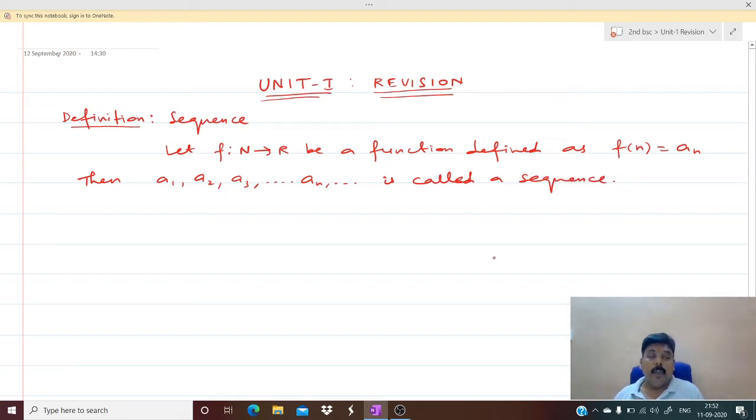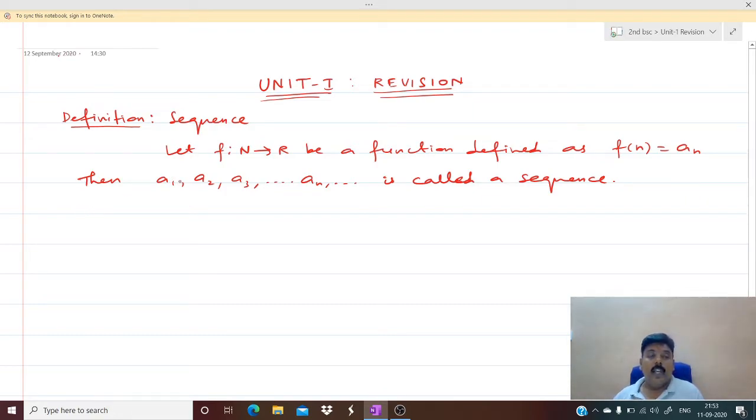So as I already told you, a sequence is nothing but a function from N to R. N is the natural number set, R is the real number set. If I put n equal to 1, we'll get a1, n equal to 2 means a2, n equal to 3 means a3 and so on. Therefore, the resulting terms a1, a2, a3, etc. is called a sequence.